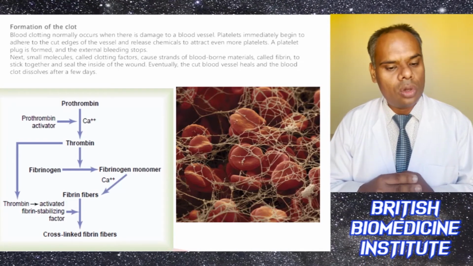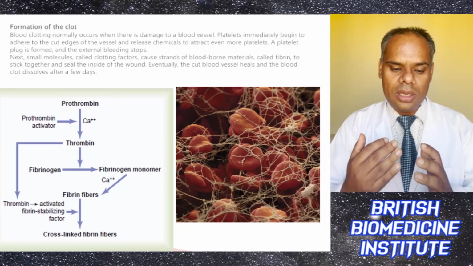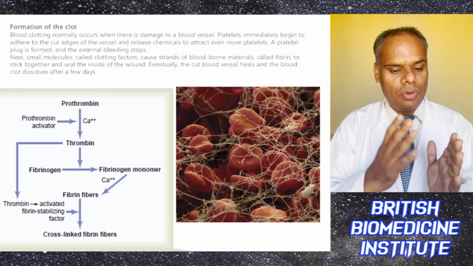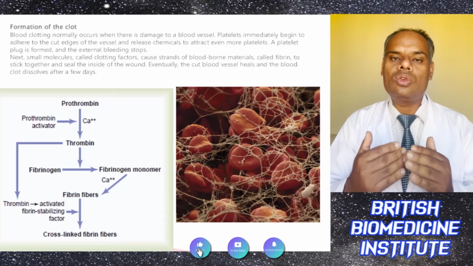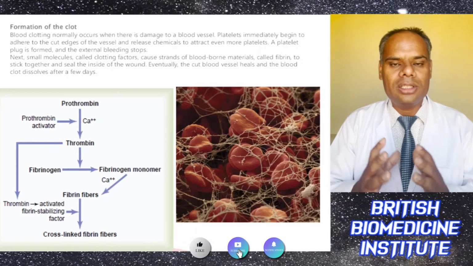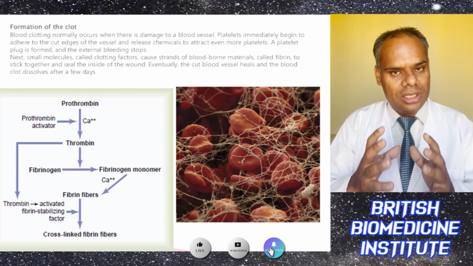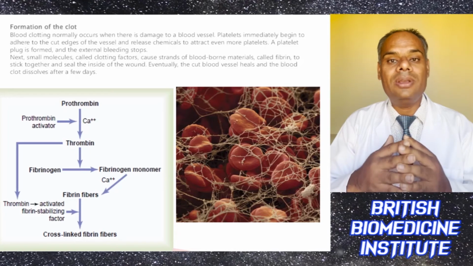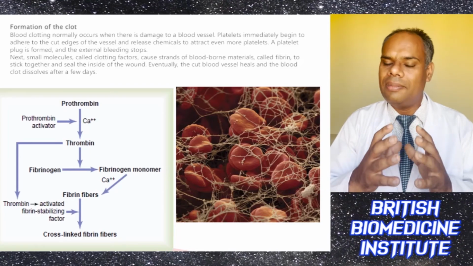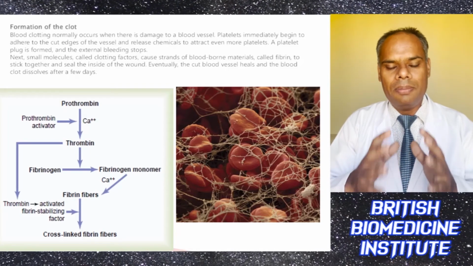Prothrombin is converted into thrombin, and it activates fibrinogen monomers, which leads to formation of fibrin fibers. These are cross-linked fibrin fibers which help in trapping the RBCs, and once the RBCs are trapped, they help in clotting.